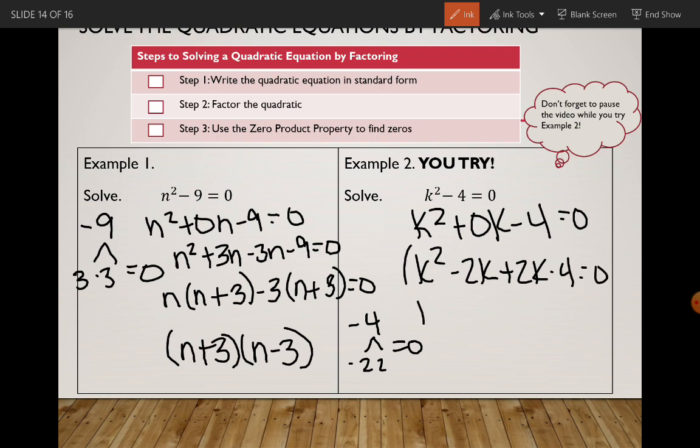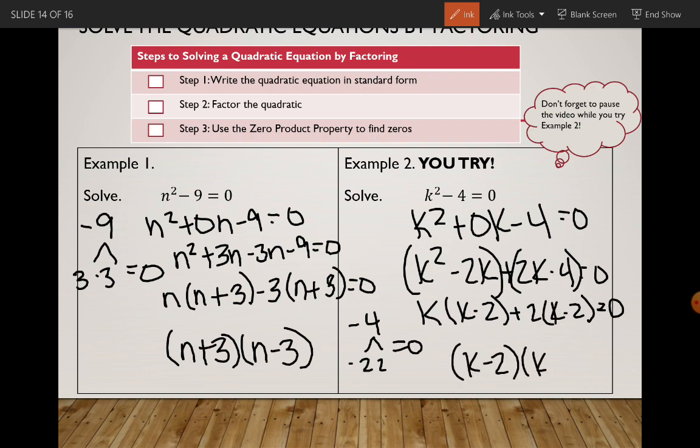Let's group them. Group the first two and the second two. We can take out a k from the first pair with k minus 2 left, and a 2 from the second pair with k minus 2 left. So our factors are going to be k minus 2 and k plus 2.